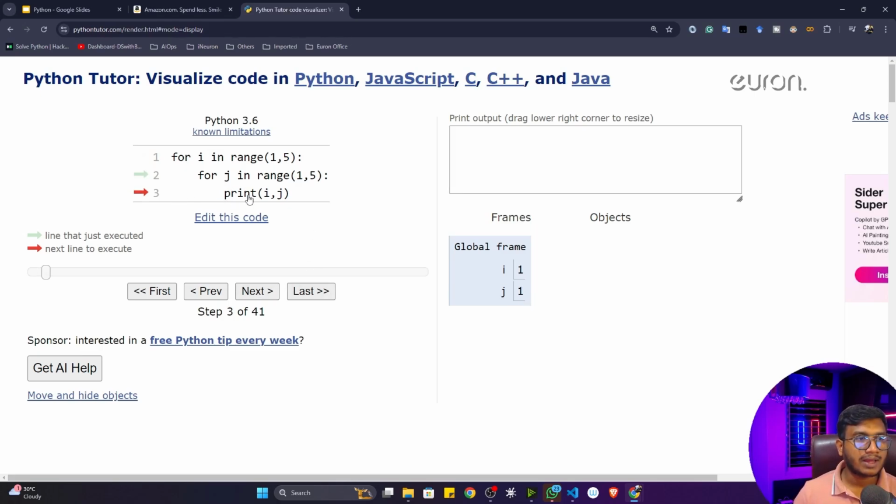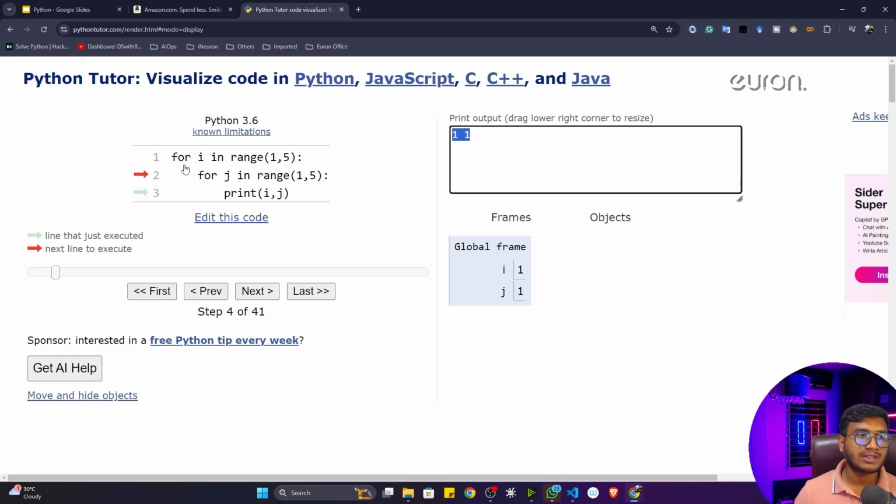Now inside, what I'm printing is I and J. What is the I value? I value is 1, J value is also 1. So it will print 1 and 1. See, it will print 1 and 1 in the console. Now again, you can see instead of going to the first for loop, it is coming in the second for loop. That means it is running that particular nested for loop.